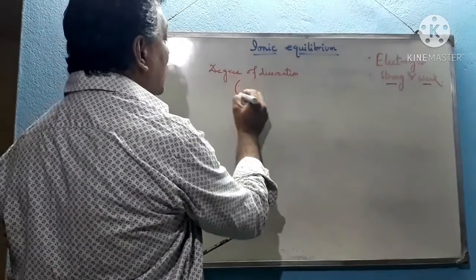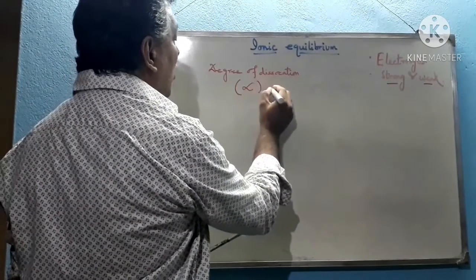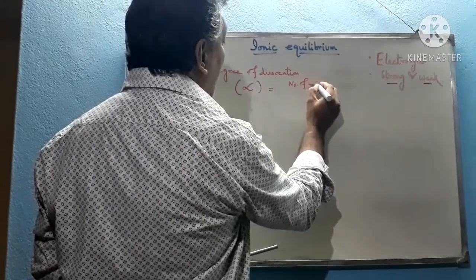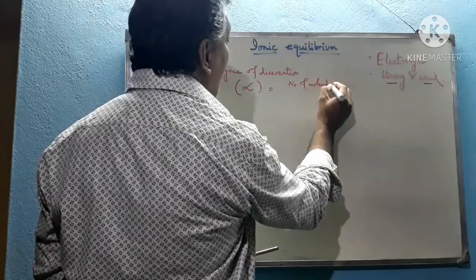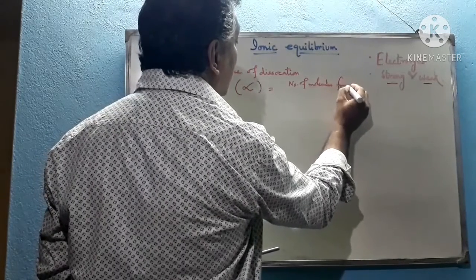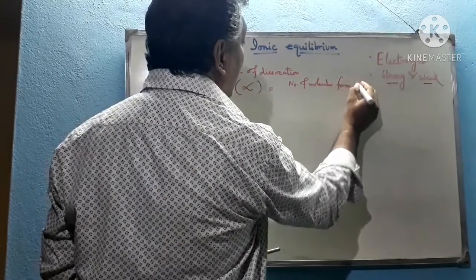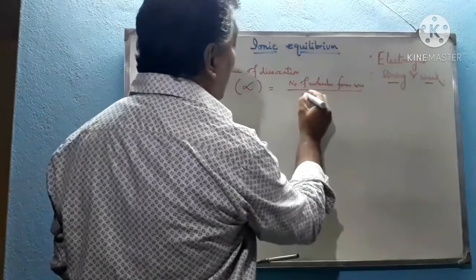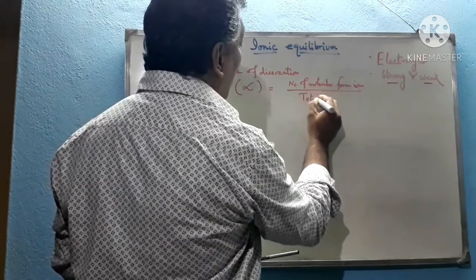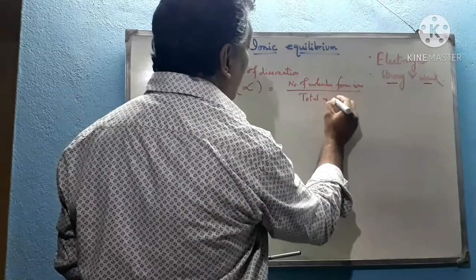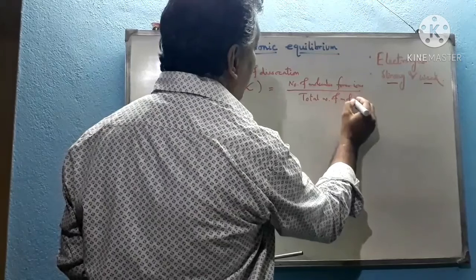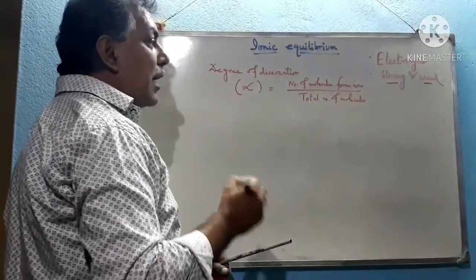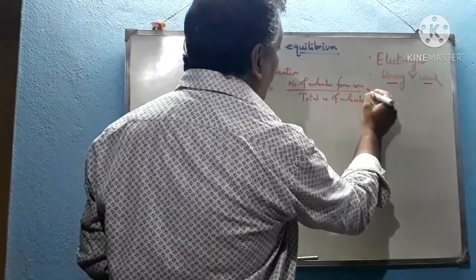What is degree of dissociation? It is denoted by alpha, which is equal to the number of molecules that form ions inside the solution or in molten state, divided by the total number of molecules added into the solution, either in molten state or in aqueous solution, into 100%.